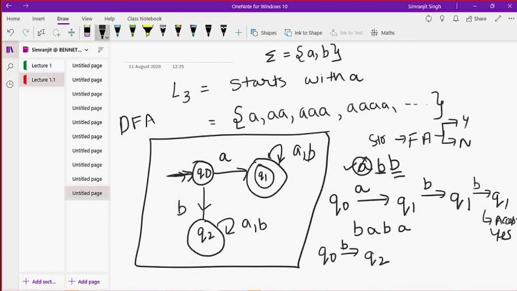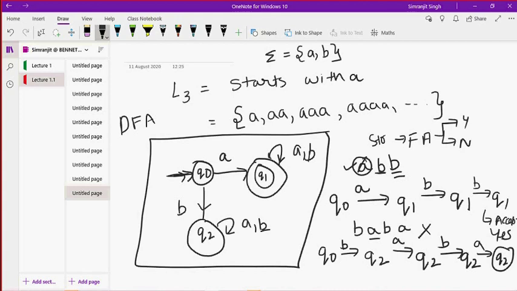After that, I receive a, and Q2 after receiving a stays at Q2. After receiving b, it is again at Q2, and after receiving a, it is again at Q2. Now just stop here and see this. Q2 is not the final state, so this string baba is not inside the language.